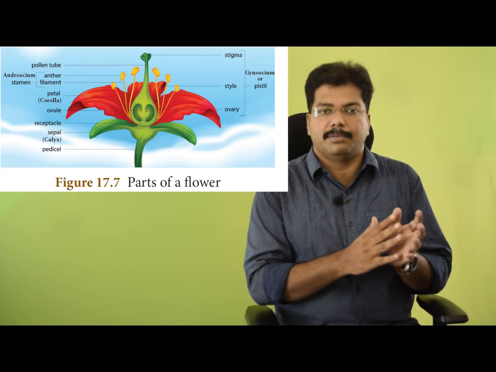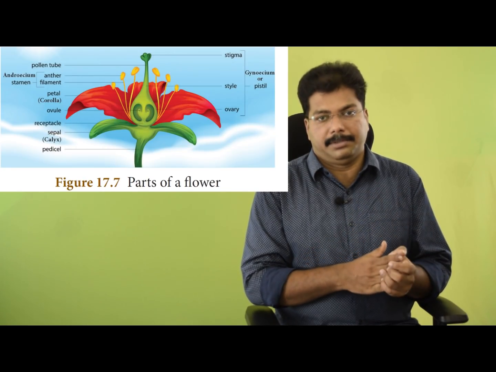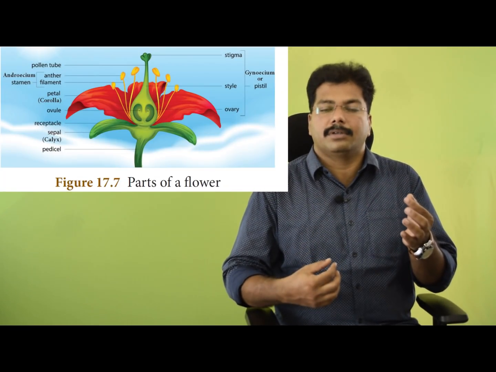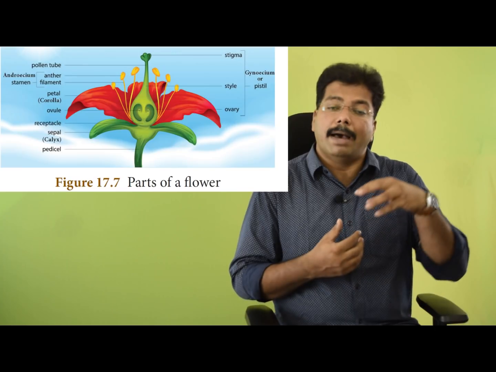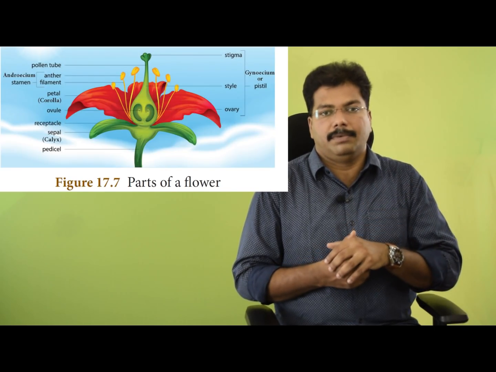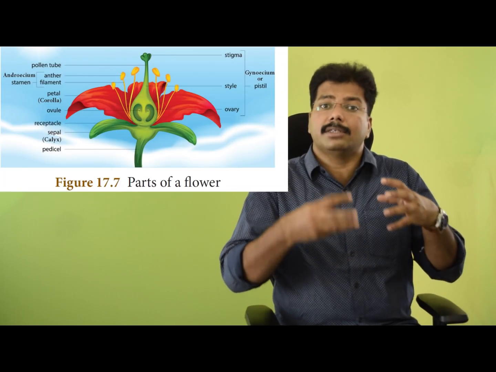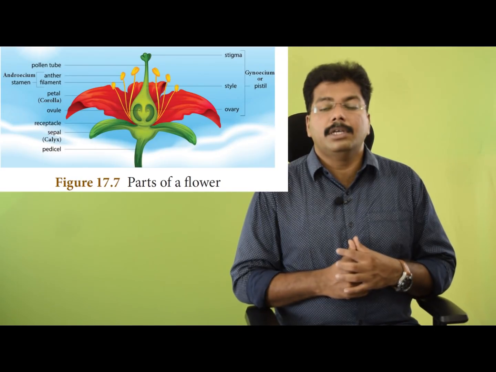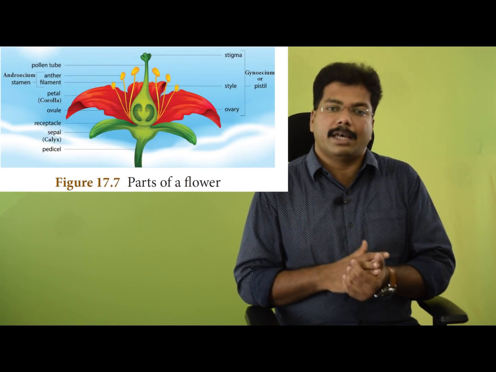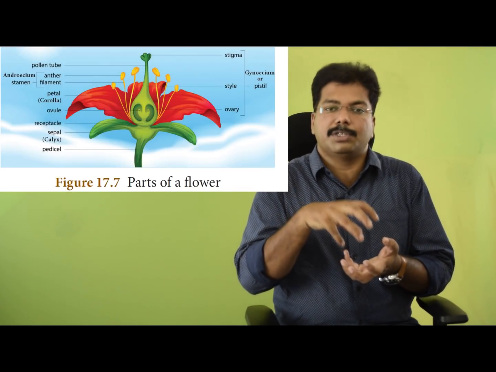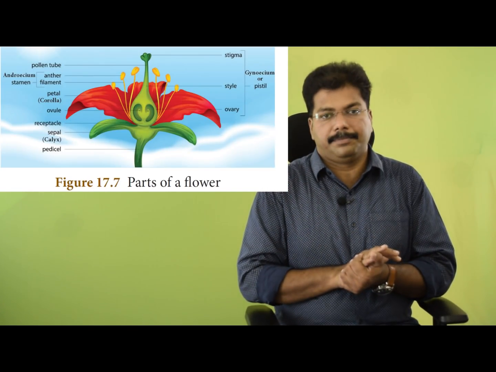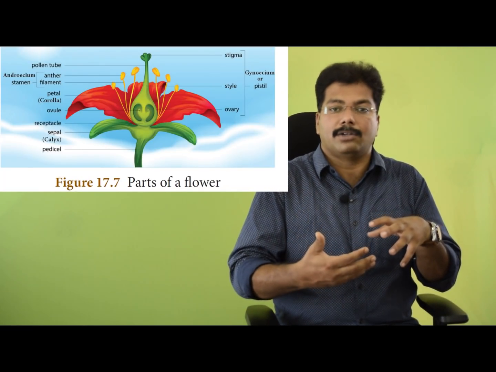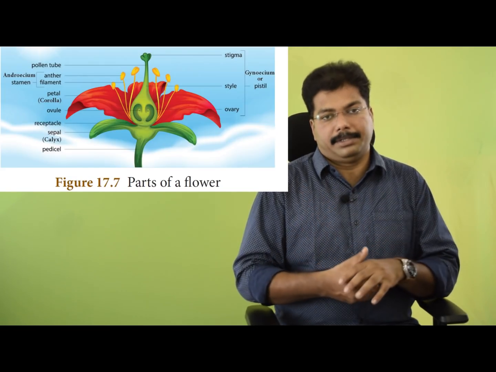Androecium is a male part of the plant that contains stamens. Each stamen has a stalk or a support called filament, as well as a bag-like structure on the top of it. We call it the anther. Inside this anther, the pollen grains are produced. These pollen grains are produced inside the pollen sac, which is present on the anther itself. So the anther consists of pollen bags that actually create the male gametes of the plant.